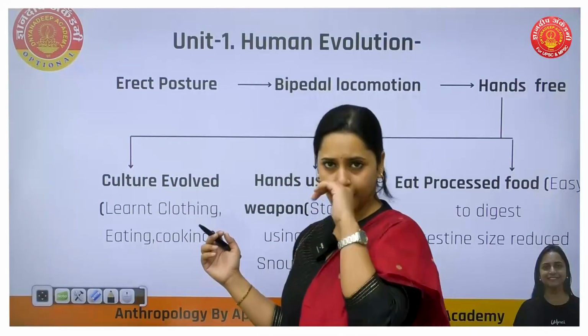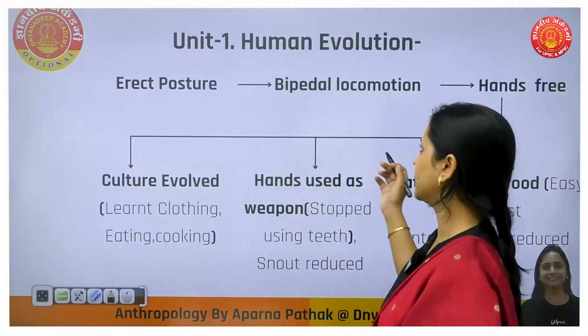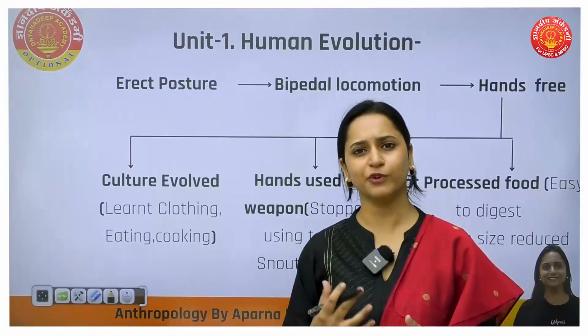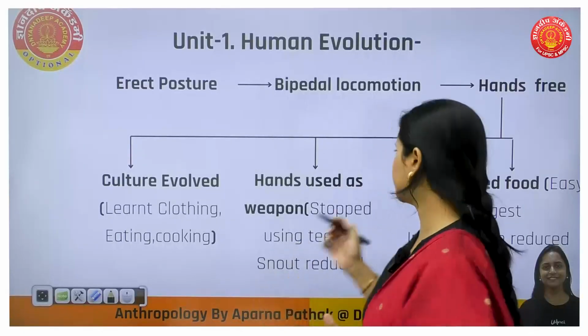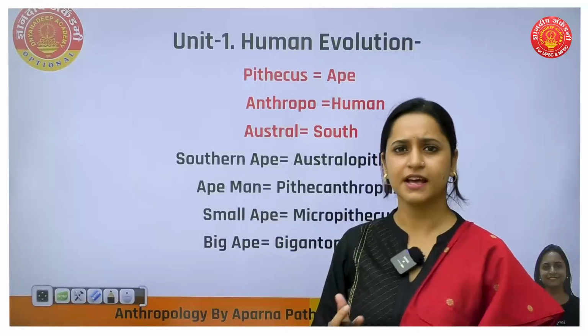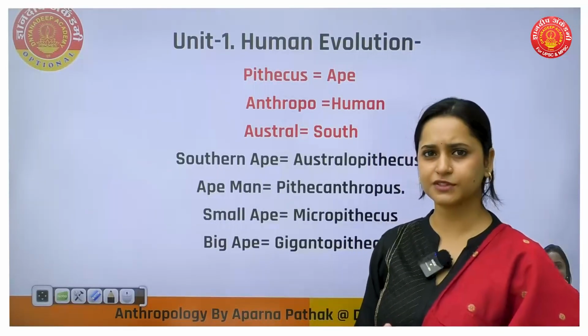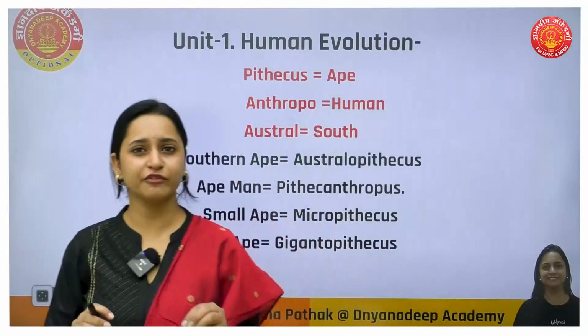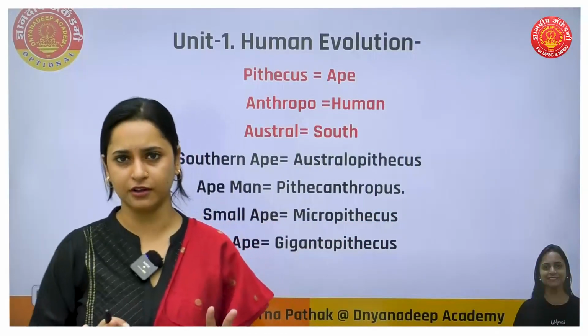Okay, so that is how the culture also evolved slowly. So that is all about human evolution. In evolution, while we study, we get so many terminologies like Australopithecus, Sivapithecus, Ramapithecus. What is this Pithecus and all those things? And students most of the time find it very difficult to remember all those terminologies.